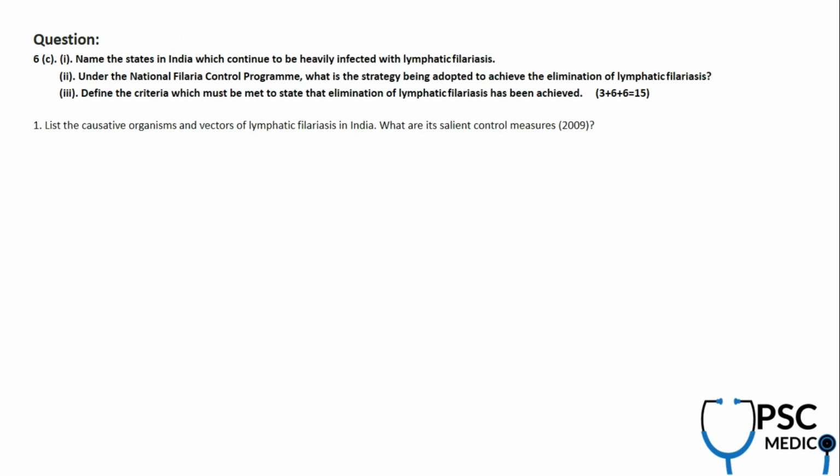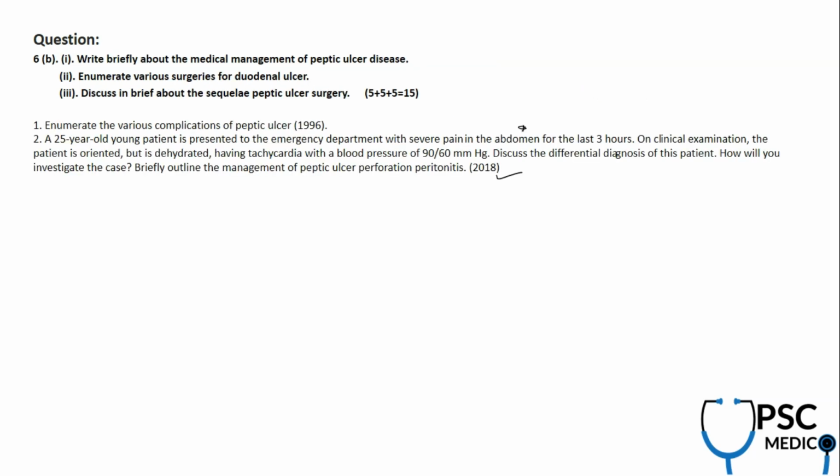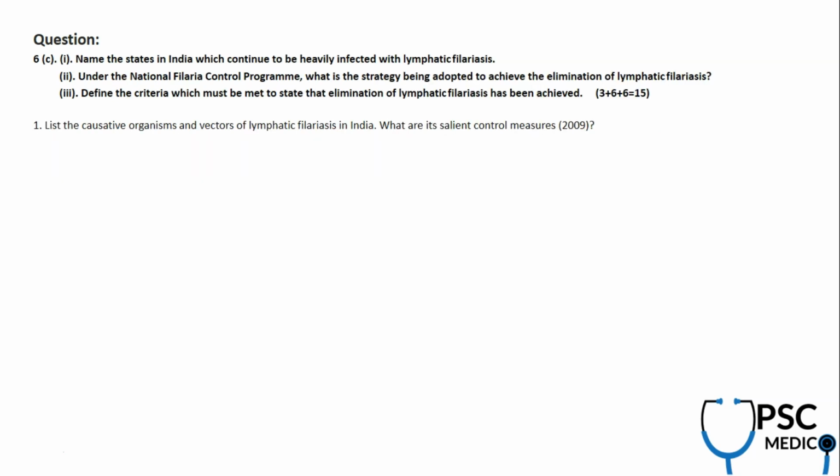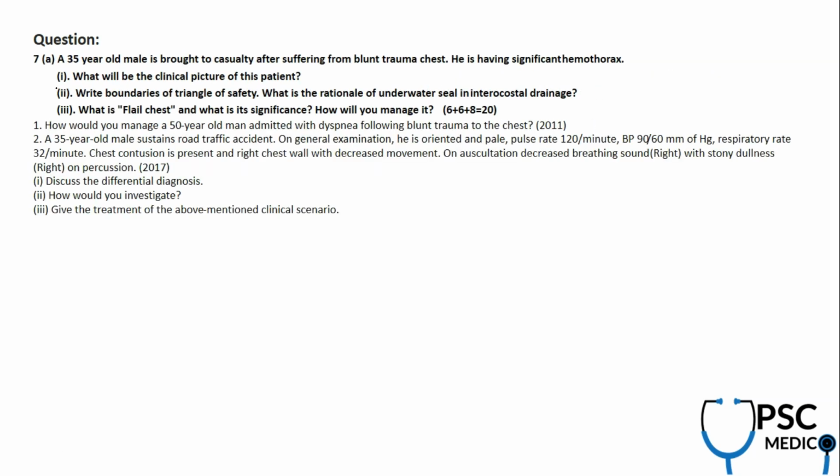Now we're done with question number 6. In 6 we have PSM, we have surgery, and also we have the infertility part. Now question number 7A: you have a 35-year-old male in the emergency department suffering with blunt trauma to the chest. Chest trauma, we did discuss the hemothorax part. Not only hemothorax, the deadly dozen we did discuss in detail, because from the cardiothoracic surgery part, chest trauma has always been an examiner favorite topic.